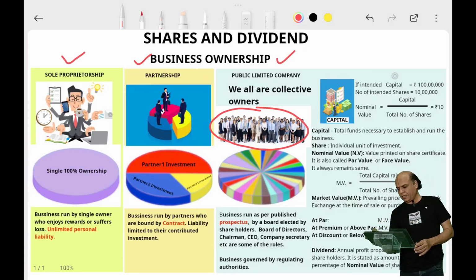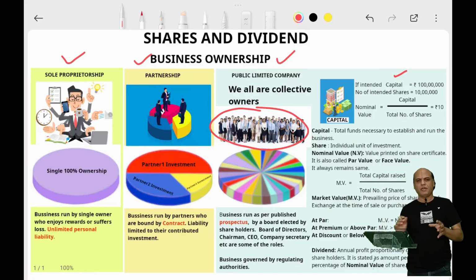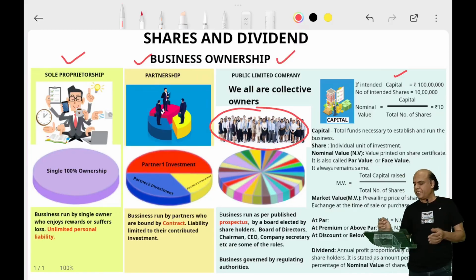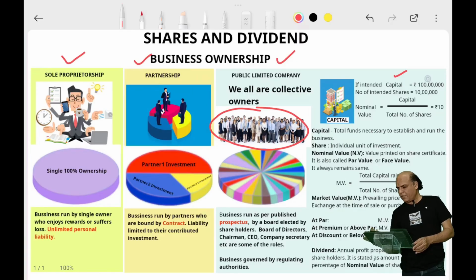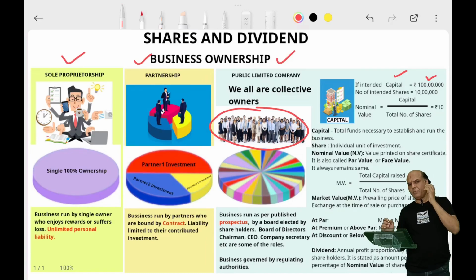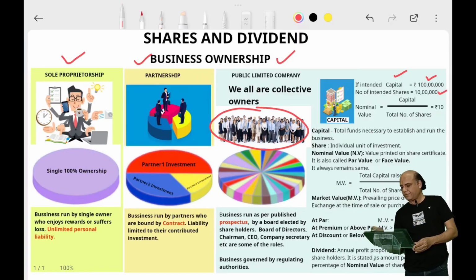If you see here, suppose we envisage such a company. To set up such a company, we need a capital of say 1 crore, and we intend to raise this capital from the stock market, and the number of shares that we wish to constitute is about 10 lakhs.